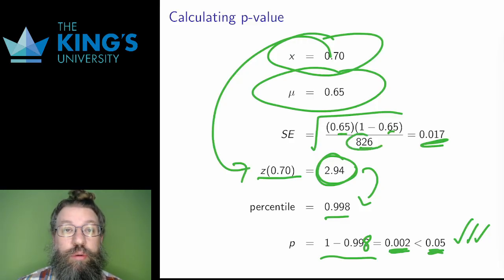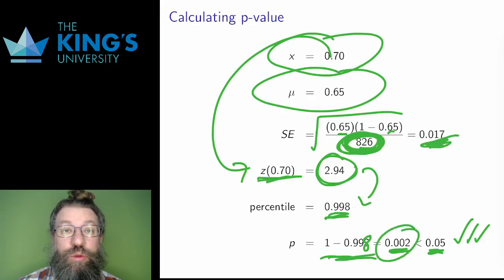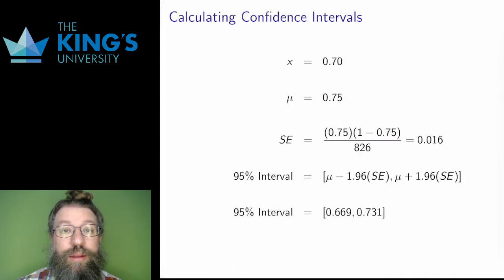Let me make the same note as I did before. In the standard error, the sample size is in the denominator. That means that larger sample sizes mean smaller standard error, which means larger z-scores, and percentiles closer to 1, which means smaller p-values. And finally, more likely to find significant results. Larger sample sizes are more likely to be statistically significant, according to the mathematics of probability theory. All right, that's hypothesis testing.